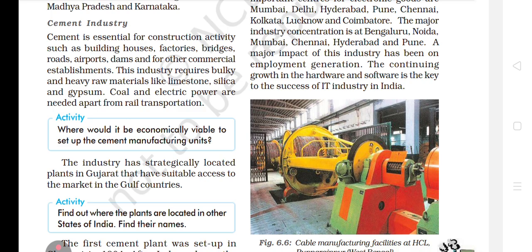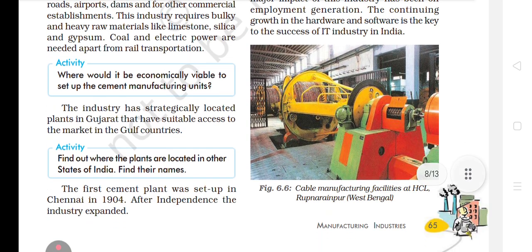So this industry requires bulky heavy raw materials like limestone, silica, and gypsum. Very important. Okay, so it requires what? Heavy bulky items like limestone, silica, and gypsum. Coal and electrical power are needed apart from rail transportation.